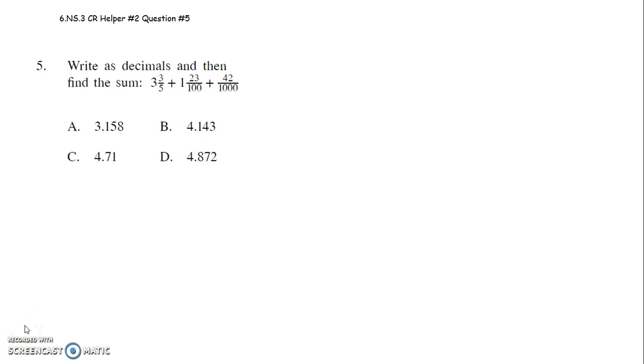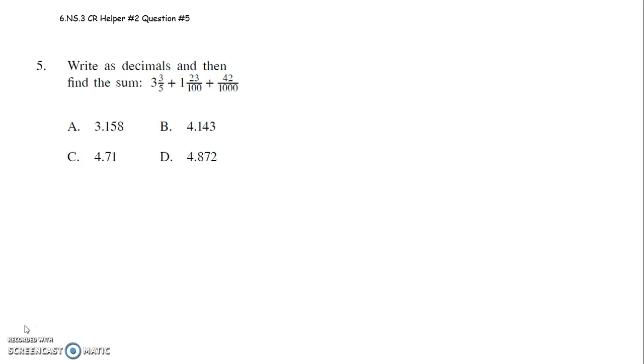Okay, sixth graders, this video is to help you with question 5 on CR number 2. It says, write as decimals, then find the sum. So we have 3 3/5, 1 23 hundredths, plus 42 thousandths.